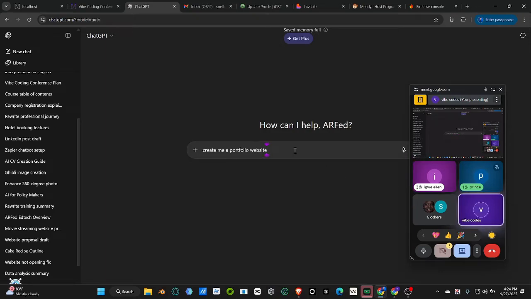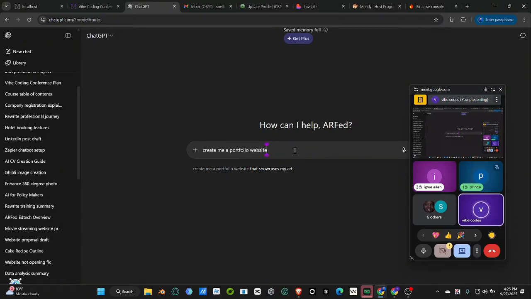Now, if maybe you're asking ChatGPT a question and it doesn't give you the right answer, the process of retyping it and fine-tuning your prompt is called prompt engineering. The process of fine-tuning your prompt to give you the expected result that you're looking for is called prompt engineering. So right now that we are in ChatGPT, we are going to use ChatGPT.